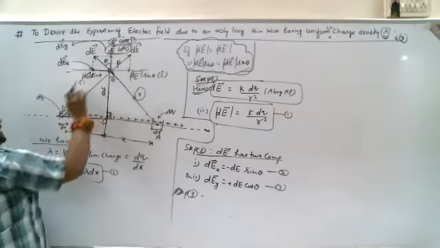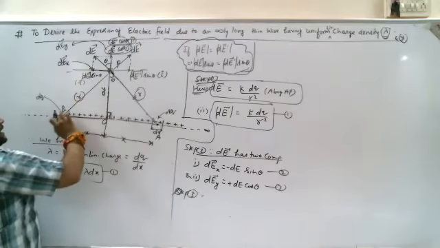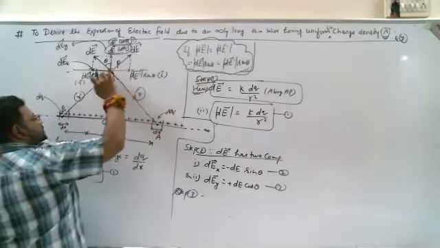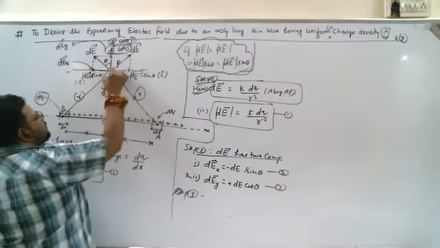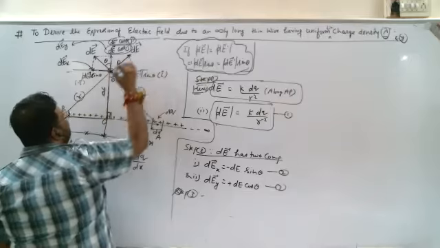So the electric field because of the charge dq at point P should be given by dE dash.